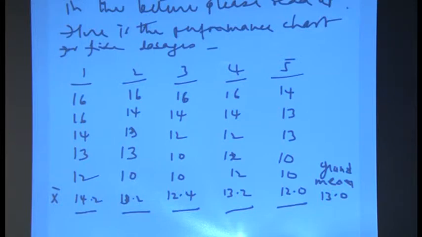That means, you take all these scores and then you find the mean of all the scores, and that came to 13. Okay. This is our grand mean here. So, this is 13, and you can take the mean of the means and it will come to 13 also. So, that is the same thing. So, grand mean is 13, and now we are going to work with this mean.